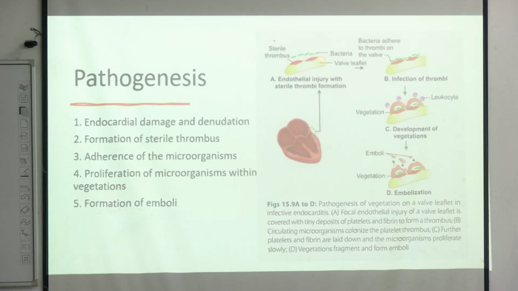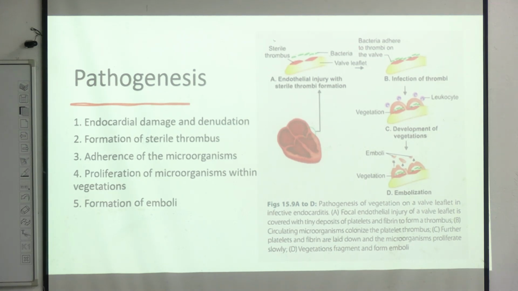After there is damage, the first response the body will do is to accumulate platelets there and form a thrombus. In any case where there is endothelial damage or exposure, there is activation of platelets which will deposit and form a thrombus. So first there is formation of a sterile thrombus.